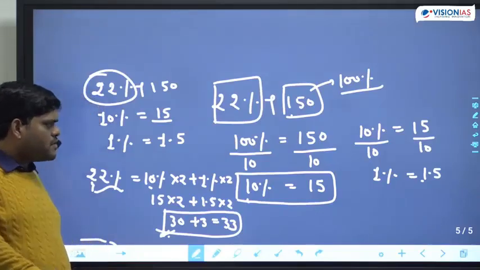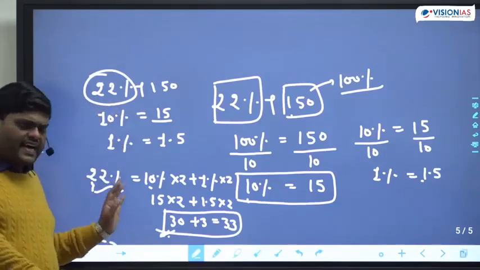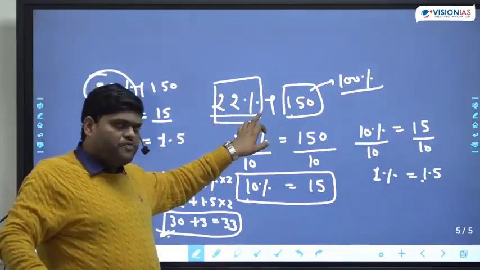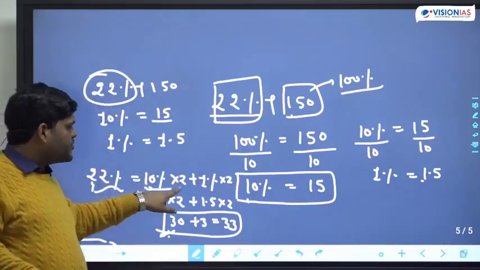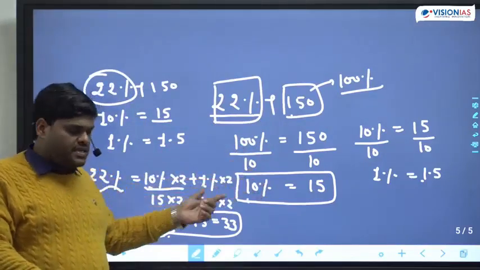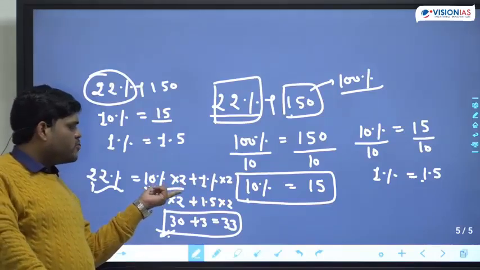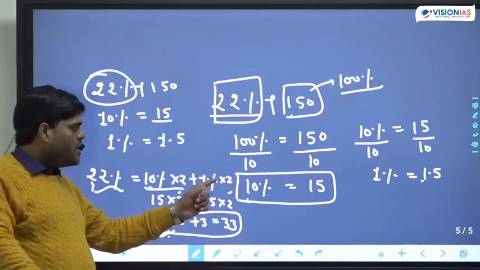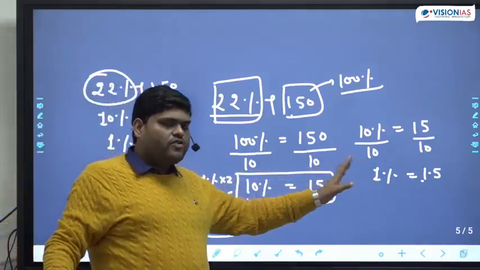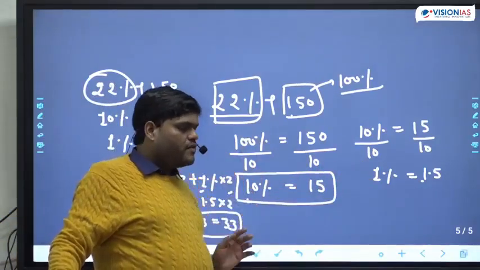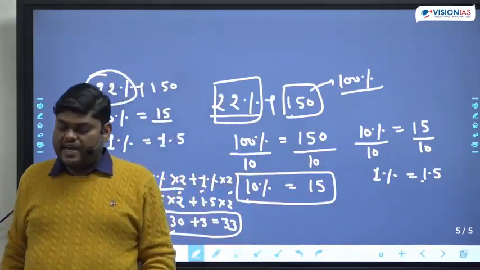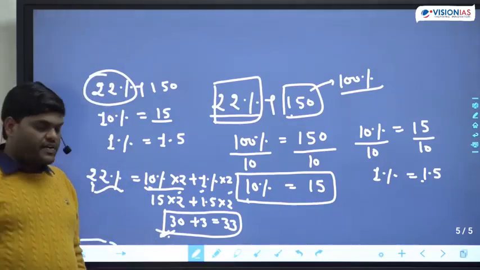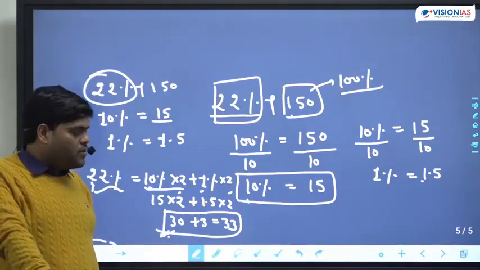Okay. Now this looks a bit hectic, but this is a very simple one. What we have done: 22%, we can say 10% into 2, that is 20% plus 2%. 20% we can find out as 10% into 2, and 2% we can find out as 1% into 2. From here, we have just found out the value of 10% and 1%.